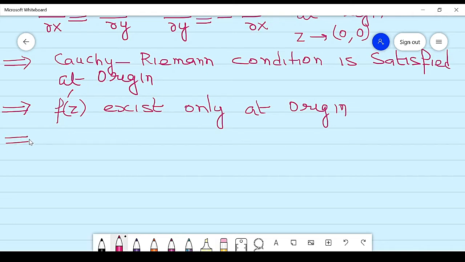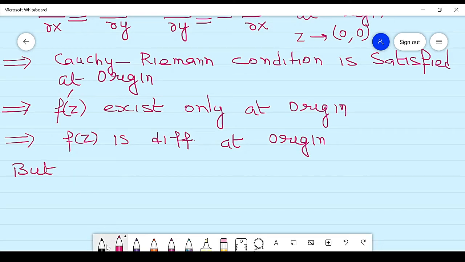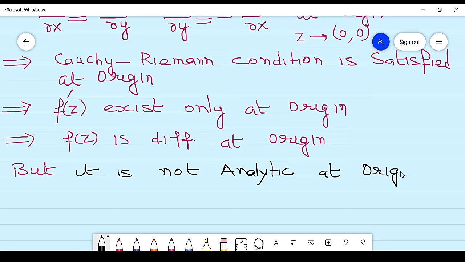It implies f of z is differentiable at the origin, but it is not analytic at the origin. So let us give the reason. Why is it not analytic at the origin?